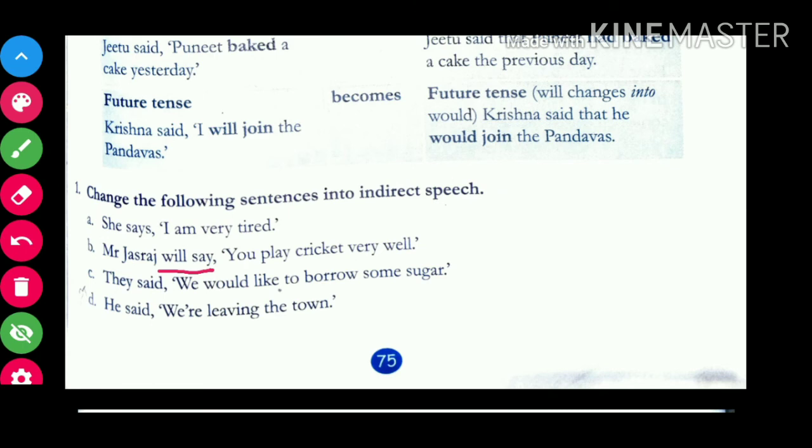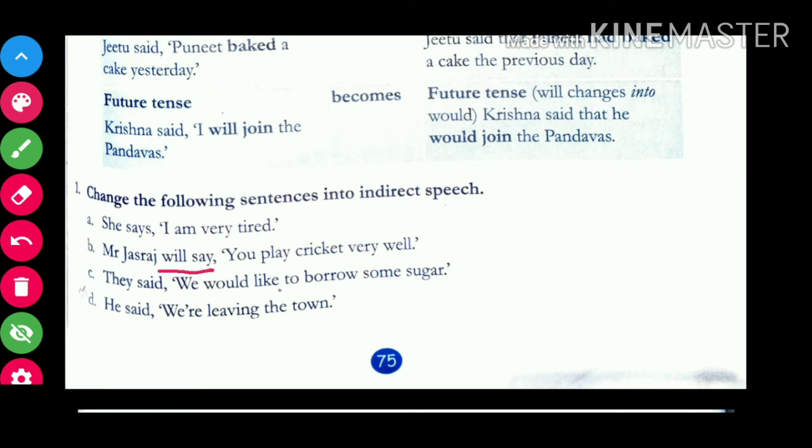There will be no change in reporting speech in terms of tenses. Okay, there will be change in pronouns, but no change in terms of tenses. So what would be the answer then?